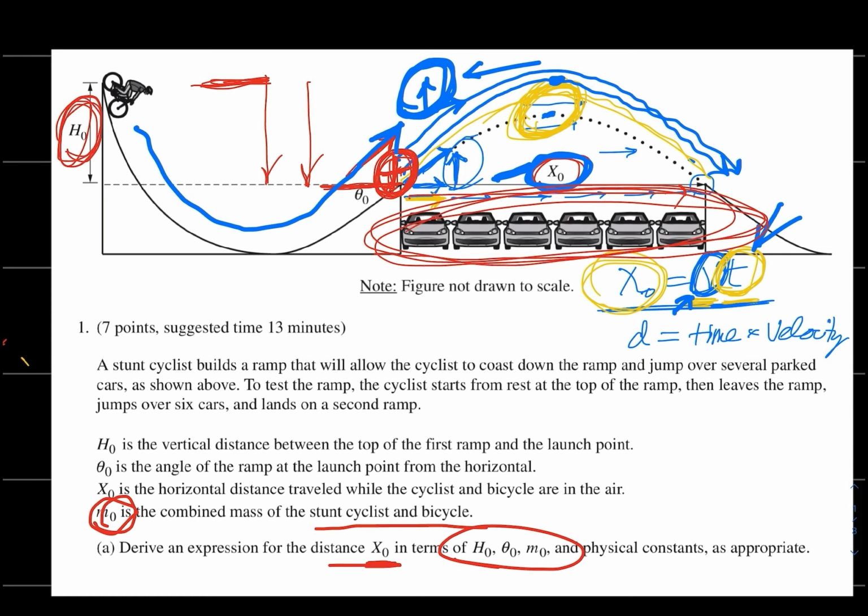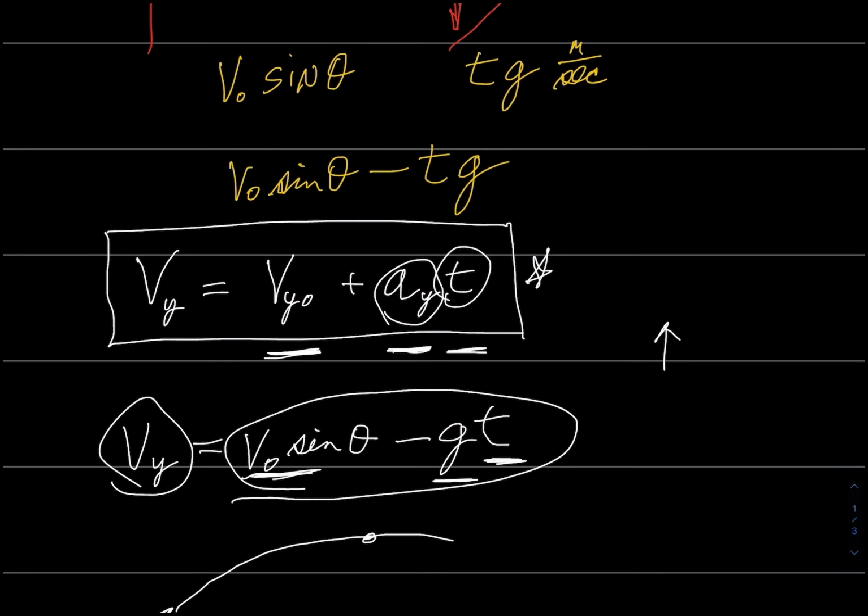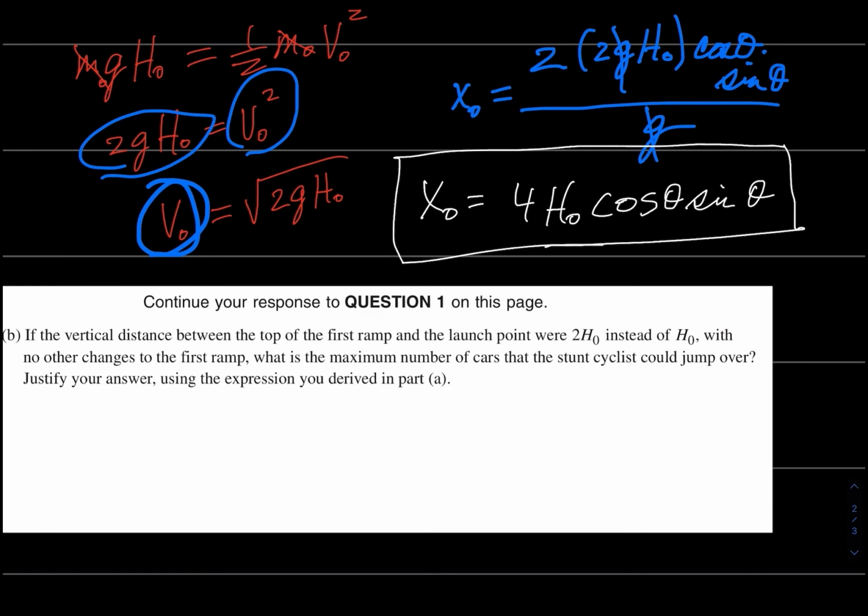With h sub naught, he could jump 6 cars, because that's what x sub naught turned out to be. So what happens to his distance when we double h sub naught? Well, I hope that's going to be easy, because the horizontal distance that he travels is directly proportional to h sub naught.